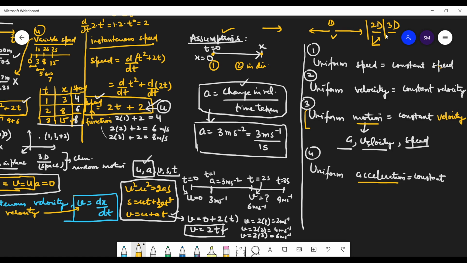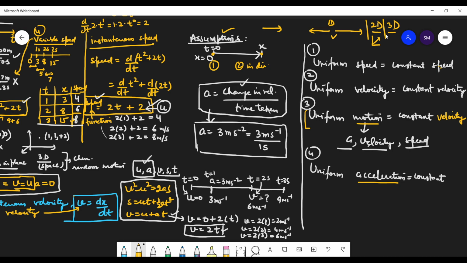Moving forward and backward on your pencil is two directions. So moving on your pen is one-dimensional motion, students. Always remember this. When you are moving on the wall, that is two-dimensional motion. Moving on your pencil is one dimension, moving on the wall is two dimensions.